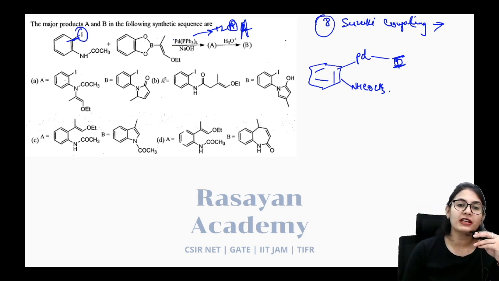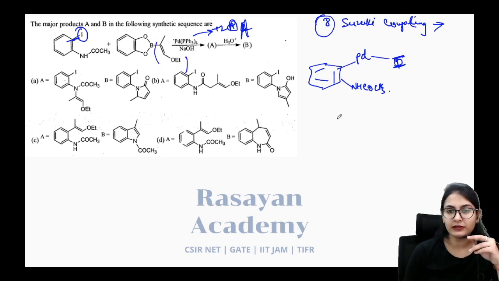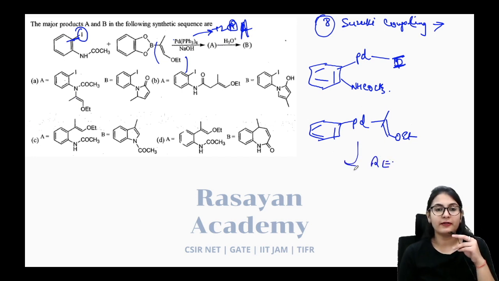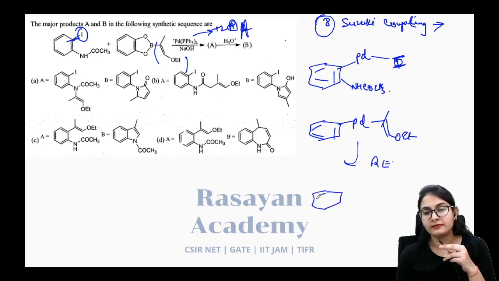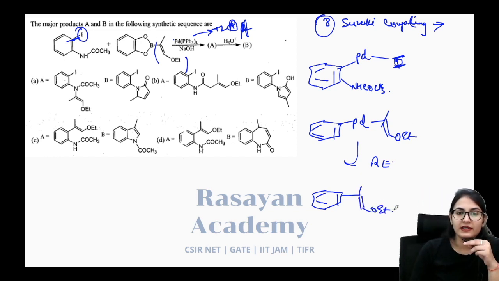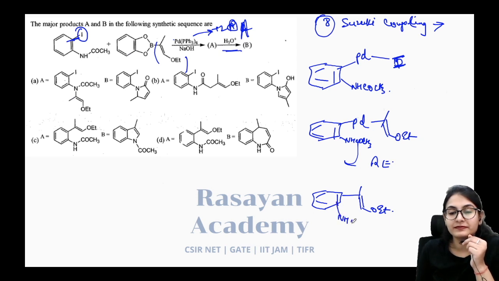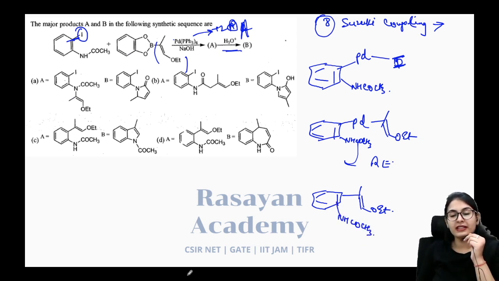Boron can transfer this group over to the molecule, followed by reductive elimination in this way. This is what you get. Now, definitely there is hydrolysis. So, who is going to do the hydrolysis? We have not written the ester part or the amide part over here. Okay, in this way, like this.